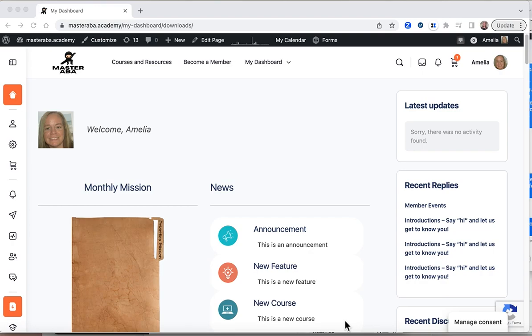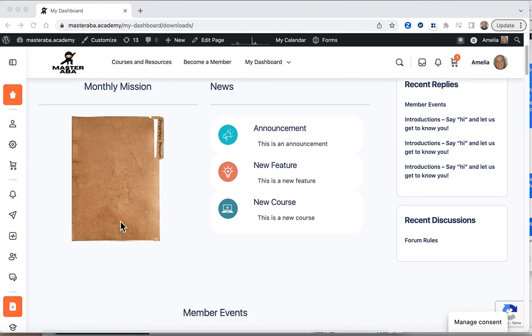I just wanted to give you a quick look around the membership so that you can decide for yourself if this is the right place for you and to show you some of the core features and benefits of the membership. So this is your dashboard. This is where you come when you first log in.